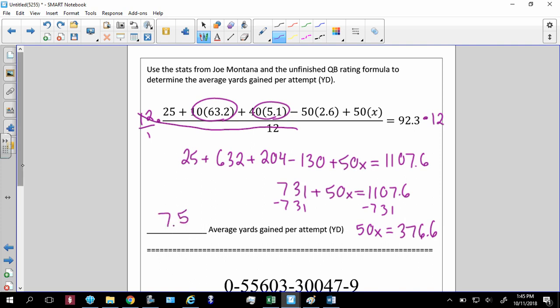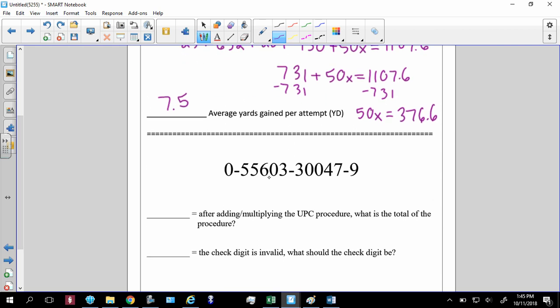All right, next one. This is a UPC. Remember, we multiply that by 3. That's the first step here. The first step is to start off with every other number. So 0, 5, 0, I think it was 5, 8, 0, and I'm going to get 15 for my step 1.